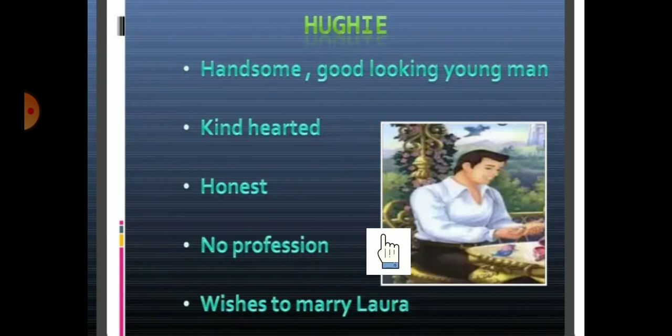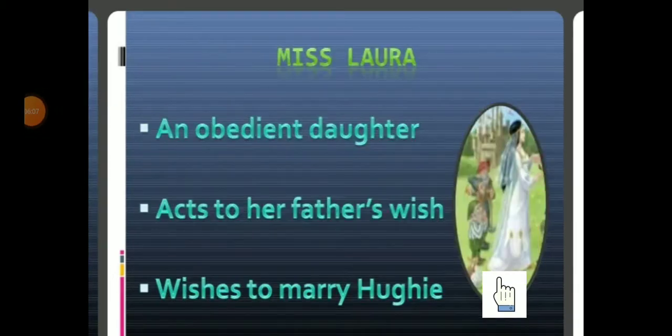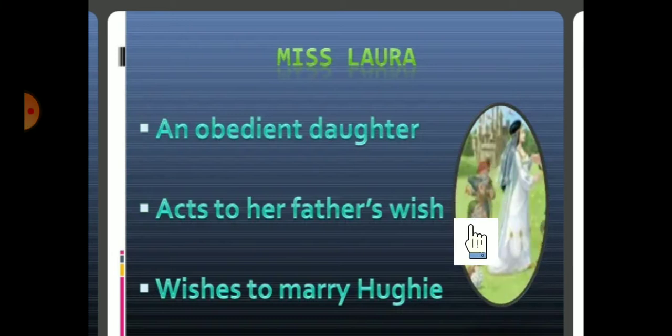Laura is the daughter of army personnel. Without any job, without anything where he is working at all, how could he marry a girl? If he wants to marry a girl, he needs something in his hand. Yes or no? Then who will agree to marry him? All right, so this is all about Hoogie. Let's discuss Laura. Yes, Miss Laura. Everyone is standing behind her, waiting for her proposal.